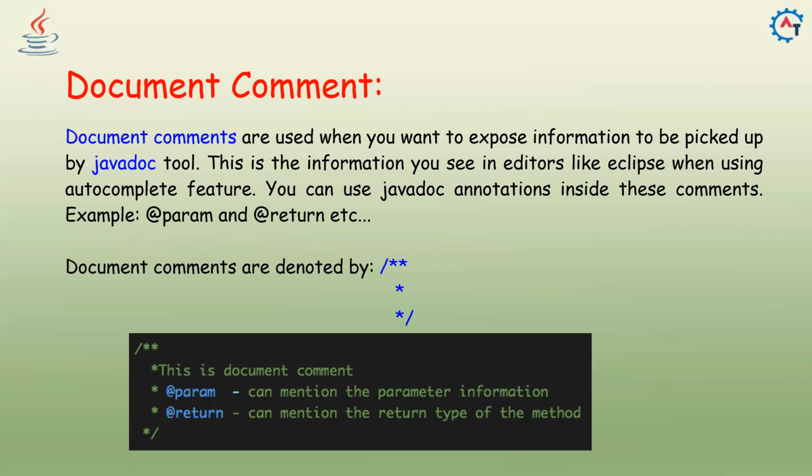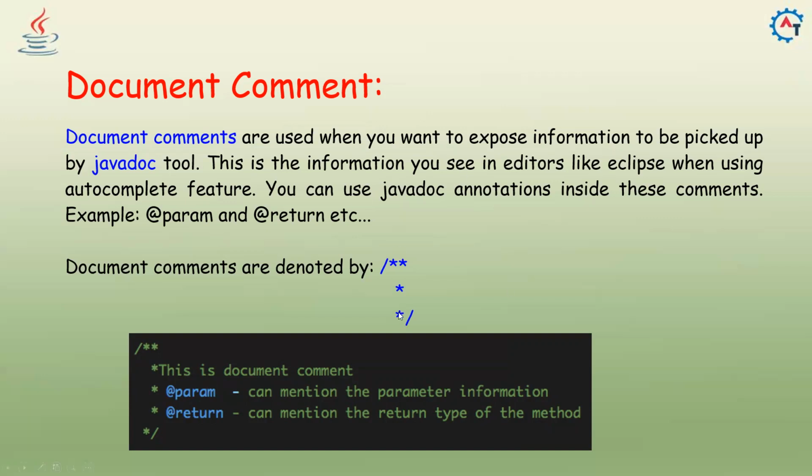Documentation comment: document comments are used when you want to expose information to be picked up by the Javadoc tool. This is the information you see in editors like Eclipse when using the autocomplete feature. You can use Javadoc annotations inside these comments, for example @param, @return, etc. So you're building an application, writing methods, variables, or classes, and somebody wants to use them. If you put in Javadoc, it will give a hint or documentation to other people who are using your code. It is very much helpful as documentation.